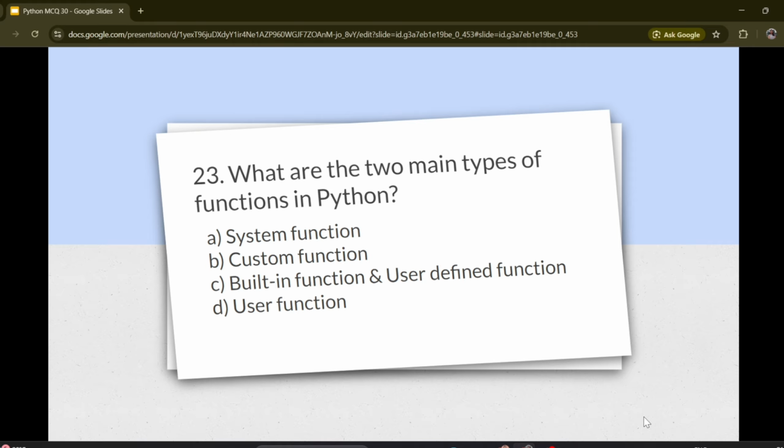Question number 23. What are the two main types of functions in Python? Options are A. System function, B. Custom function, C. Built-in function and user-defined function, D. User-defined function. Correct answer is B. Built-in function and user-defined function.